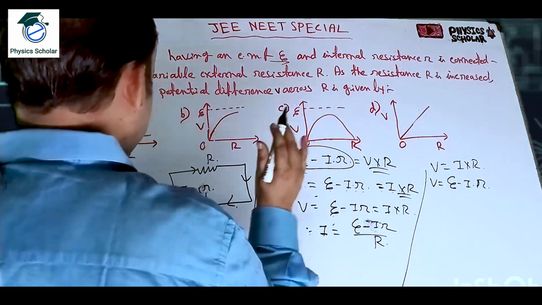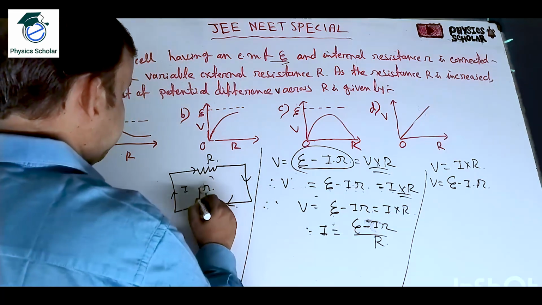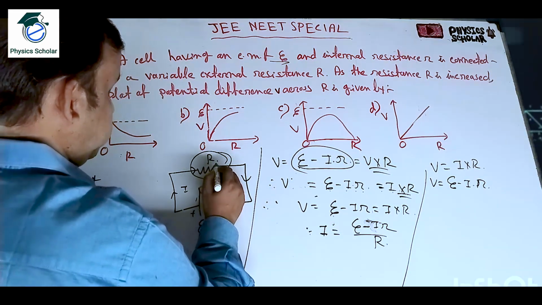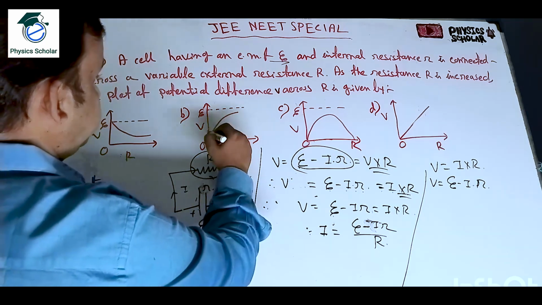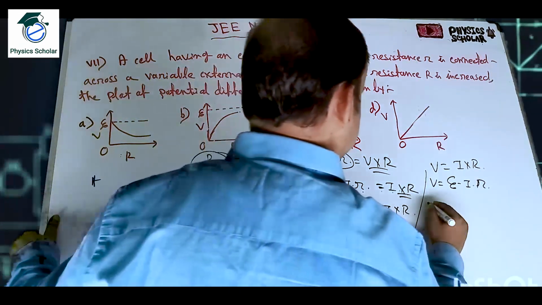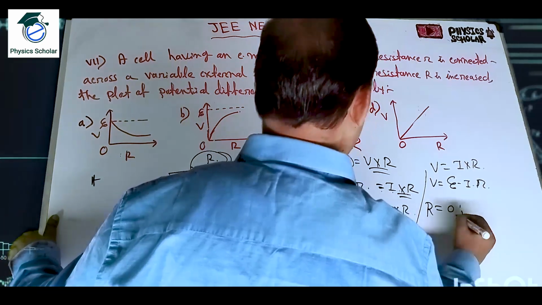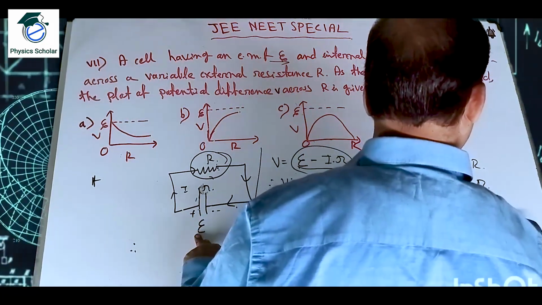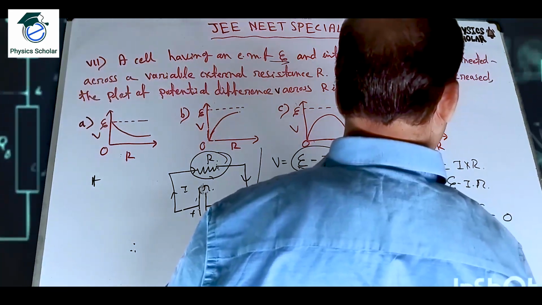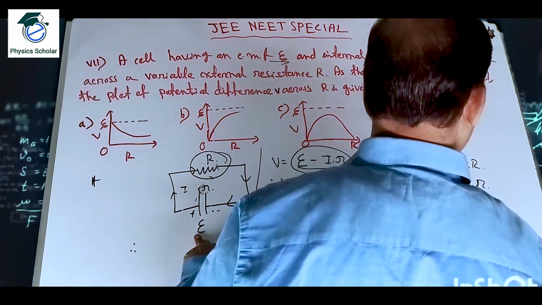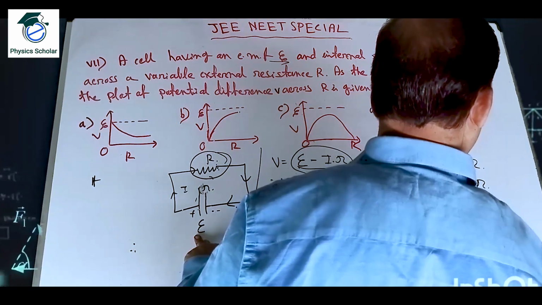So what actually the thing is, when this is increasing, which graph will be the correct? From here we can prove that if the value of r is equal to 0, then V will also be 0. If the value of r is infinity, then V is equal to eta.